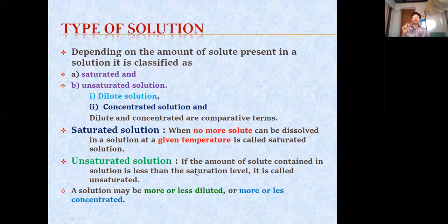So if a solution is unsaturated, then more solute will get dissolved. After that, at a point when no more solute will get dissolved, that point we call saturated. So this is about saturated and unsaturated. And again, the solute cannot be more than solvent because there is a saturation point. Beyond that saturation point, solute will not get dissolved. It will remain as it is. So this is about saturated and unsaturated solution.